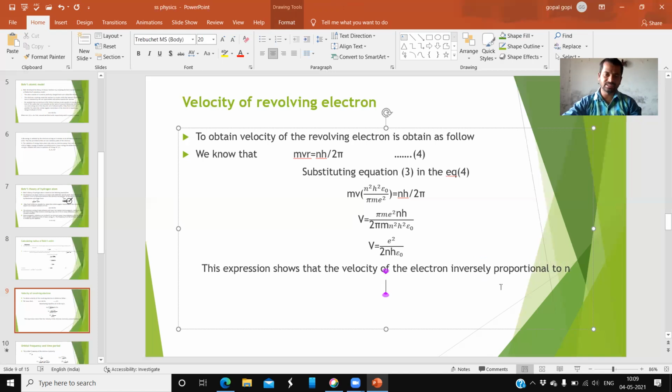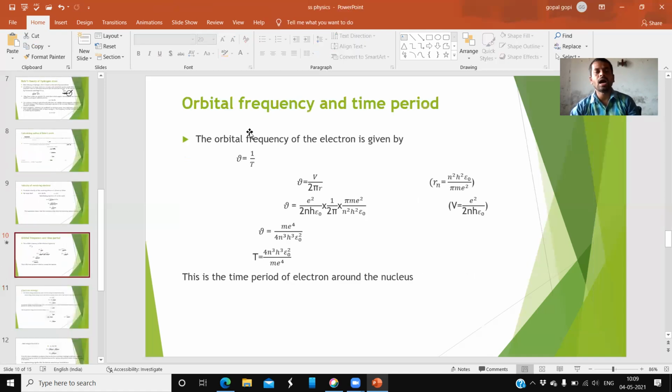As the n value increases, the V value decreases. So the velocity of the electron is very high in which orbit? The first orbit, its velocity is very high, and the remaining orbits have different velocities. And next, orbital frequency and time period.